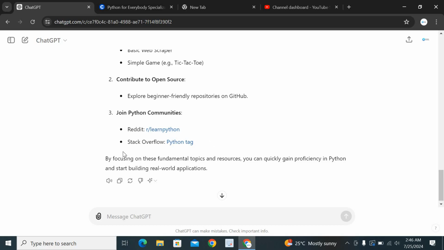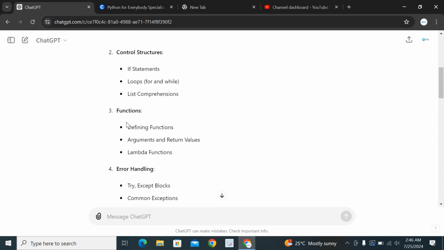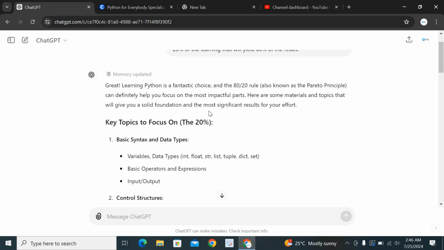It even gave us 2 communities online, one on Reddit and one on Stack, that we can join to learn about Python. We can discuss with other people that are learning about Python, ask them questions, communicate with them, build relationships. So it went through the entire glossary that you would need. This is just the 20% of things that you need to focus on to be able to make 80% of your results in any aspect of Python in programming, right?